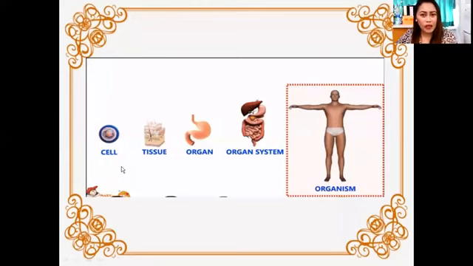So how does the cell build your body? From this small cell, it will build the tissue, and then your organs, and then the organ system, and then become organism or human body. So from this tiny one cell, it will build and become organisms or human body or animals or plants or bacteria.